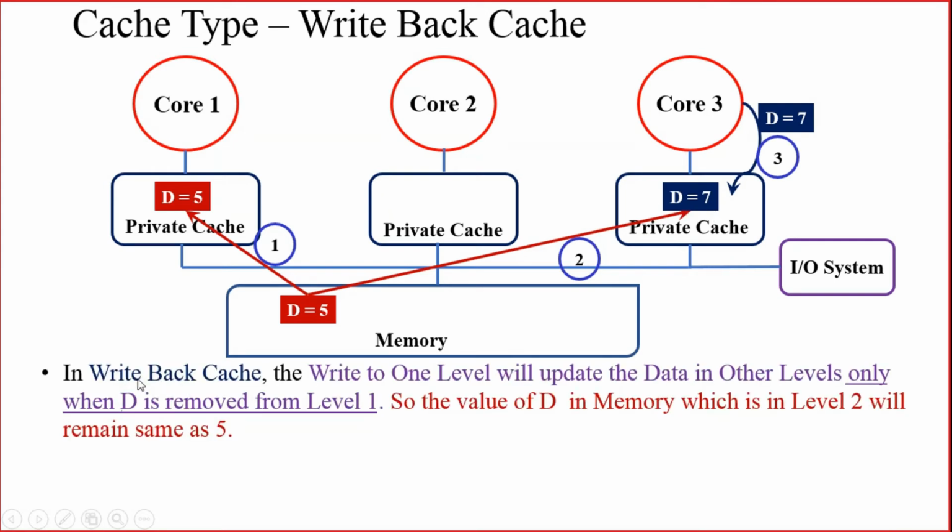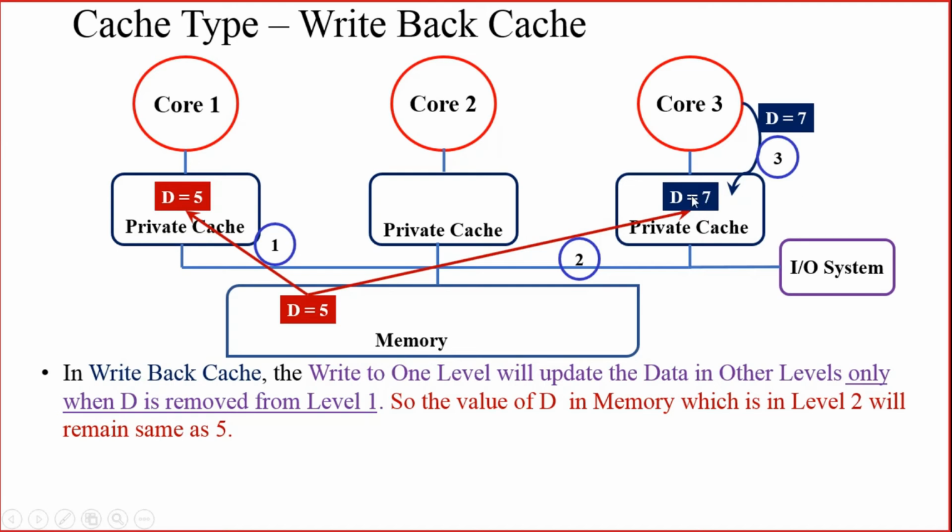Then since you are using write back cache, a write to one level will update the data in other levels only when the same data is removed from level 1. So whatever updation you have done here will be updated in the other levels only if the data present in level 1, that is the data present in the private cache of core 3, is removed.